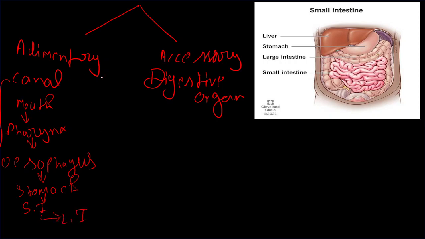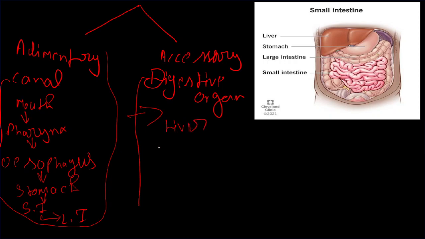That is the alimentary canal part. And if we talk about the accessory digestive organs, they are liver, pancreas, gallbladder, and appendix.